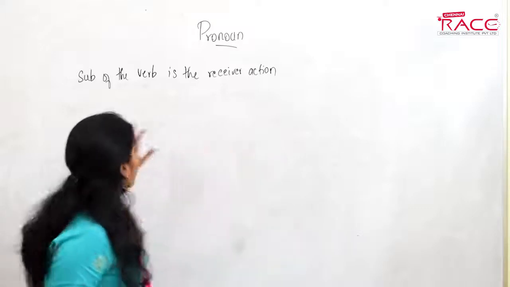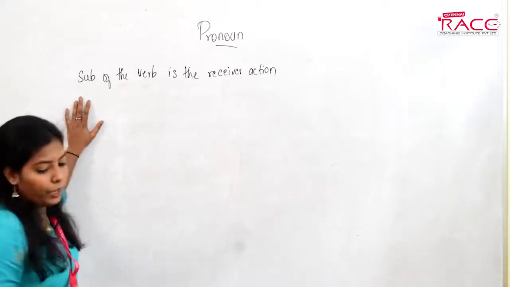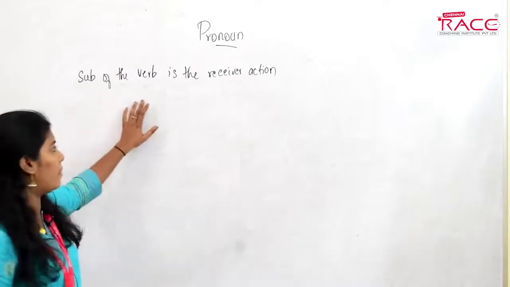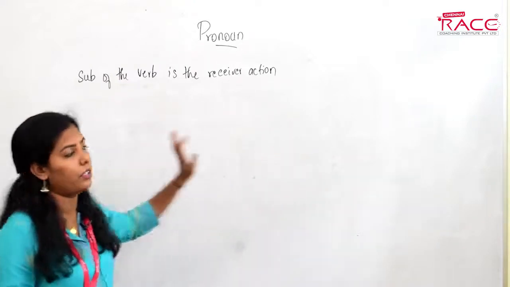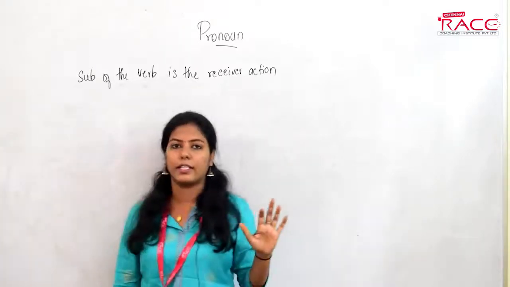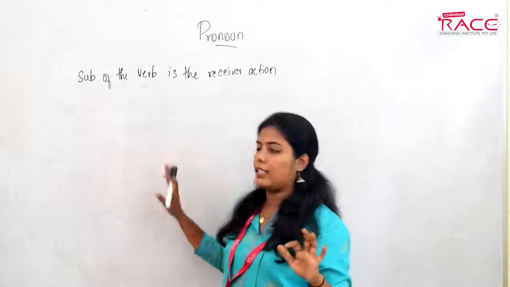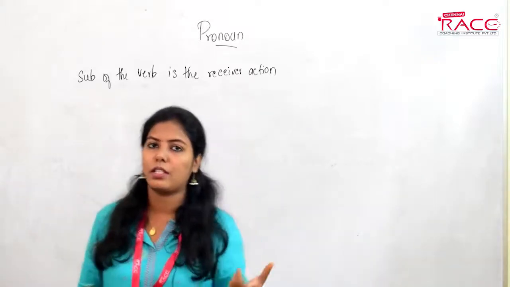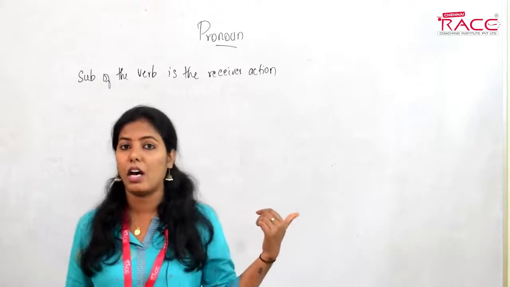Just listen to it properly. When the subject of the verb is the receiver of the action, we always use a reflexive pronoun with the subject, especially if the verbs are one of the following.